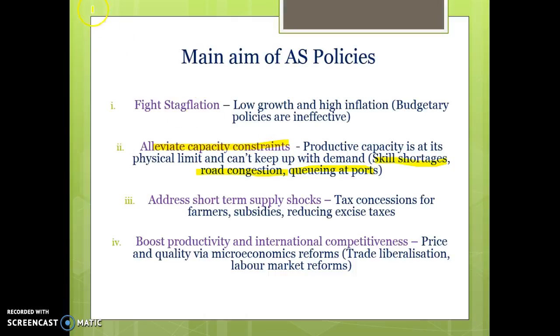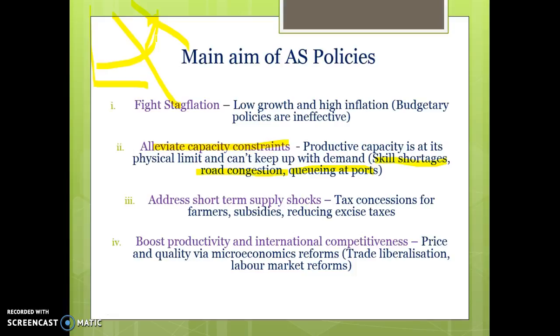so that we don't have capacity constraints. Another word for capacity constraints is bottlenecks in production, which basically make it hard for us to provide any more supply to meet that extra aggregate demand. That's what a capacity constraint is. That's what capacity utilisation means.